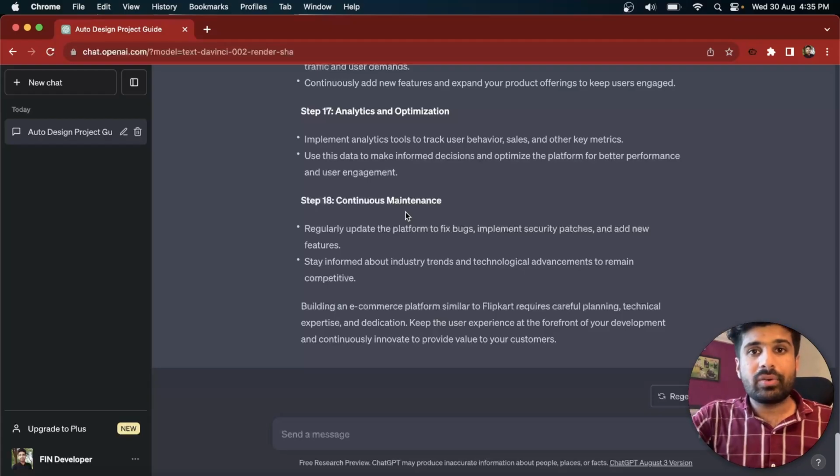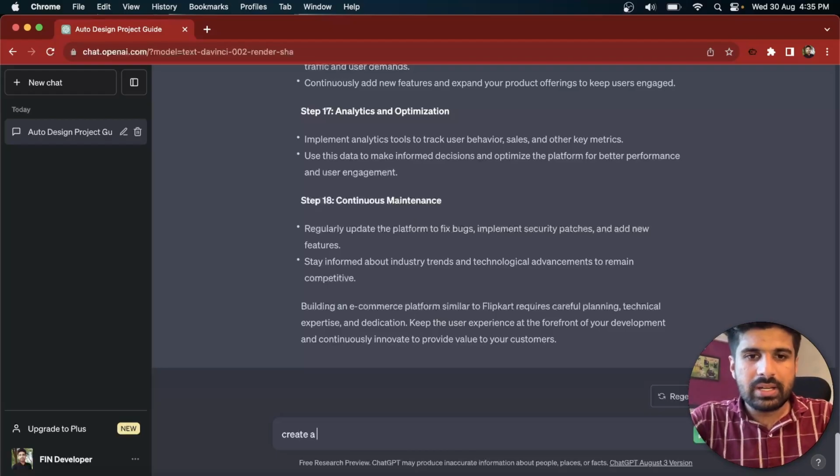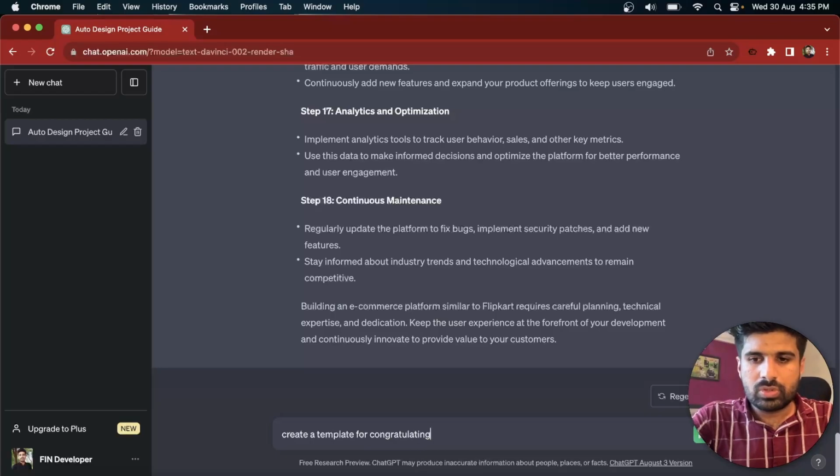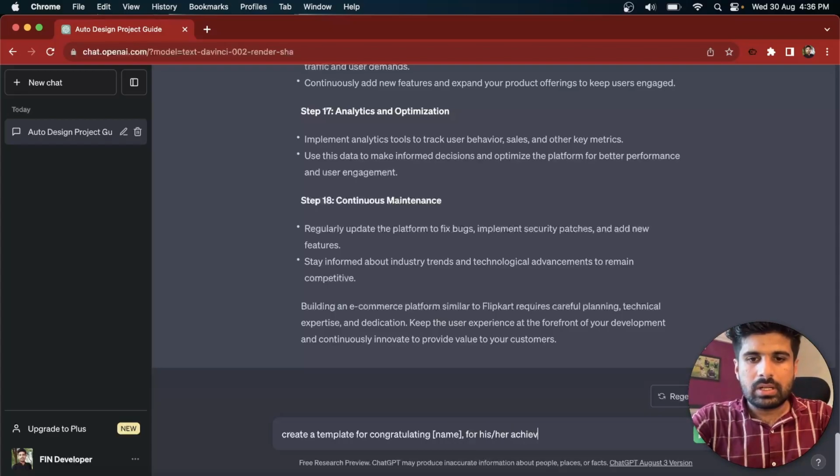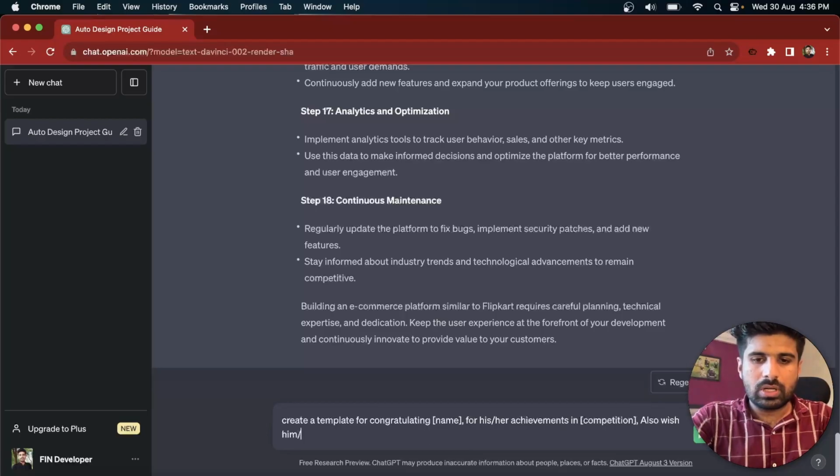So let's create our first template. Create a template for congratulating. Here we need to use square brackets to mention that whatever name you put here, it will become a personalized message for that name for his or her achievements in, let's suppose, a competition, and also wish him or her for more future events. Enter.